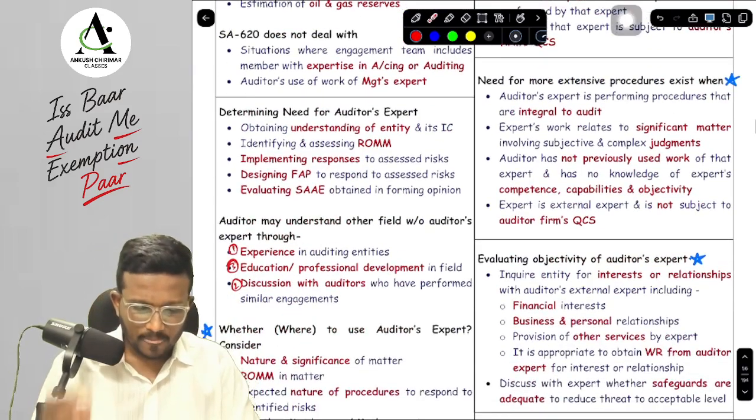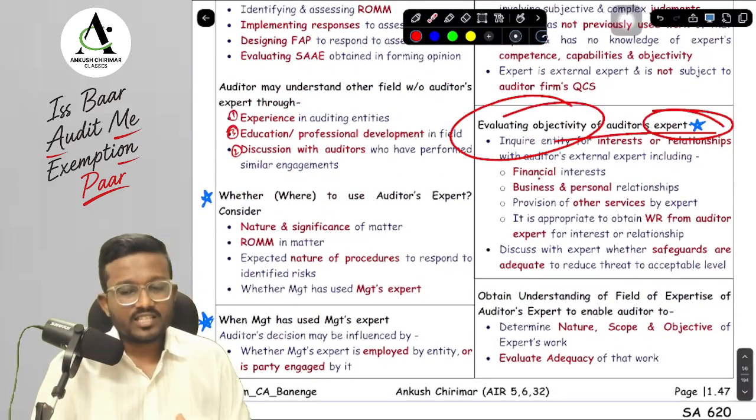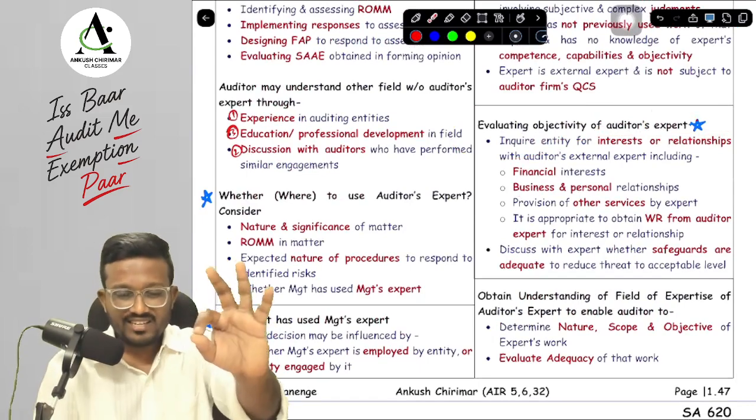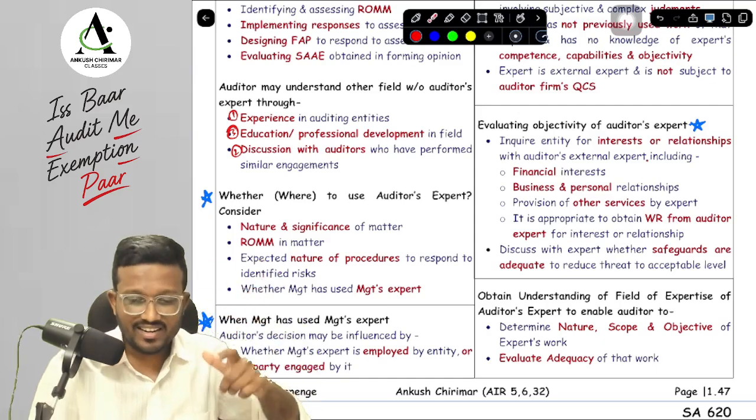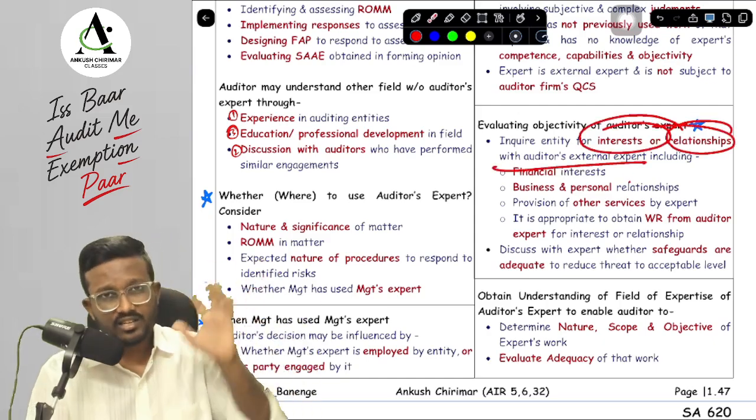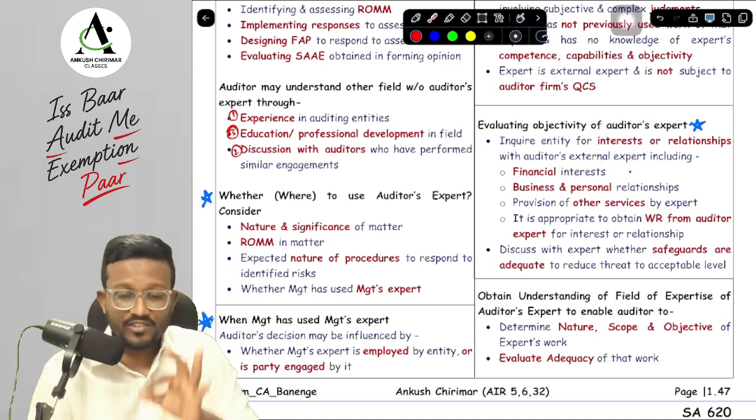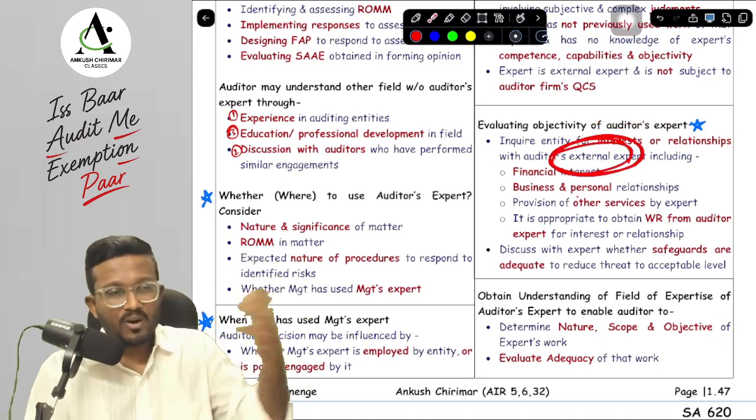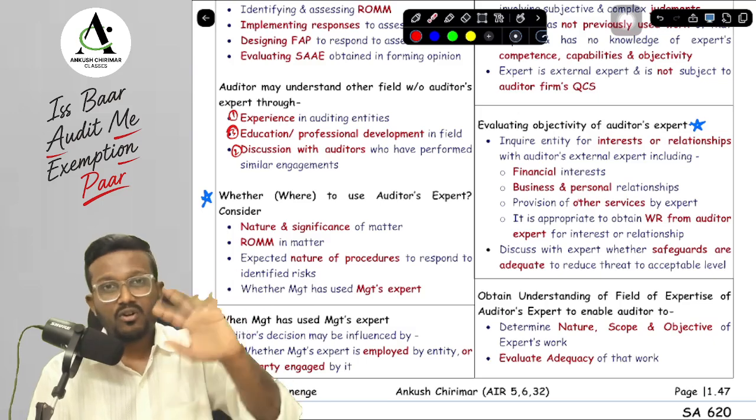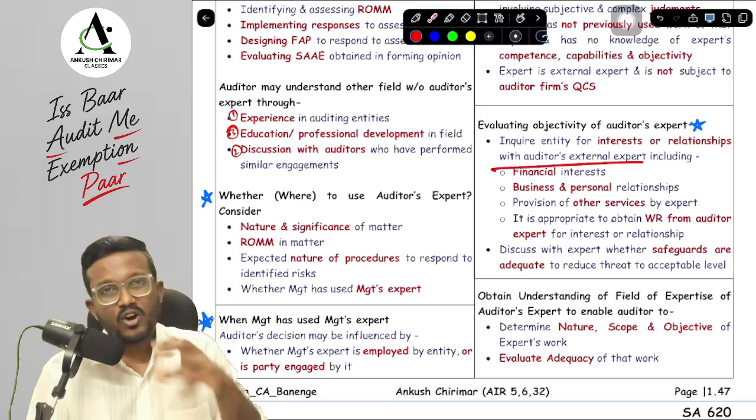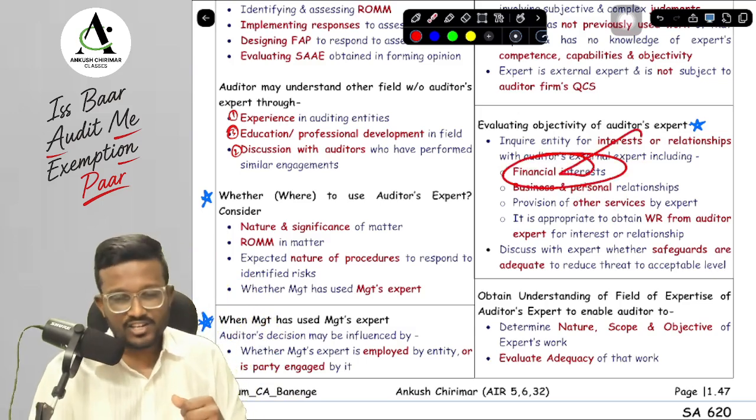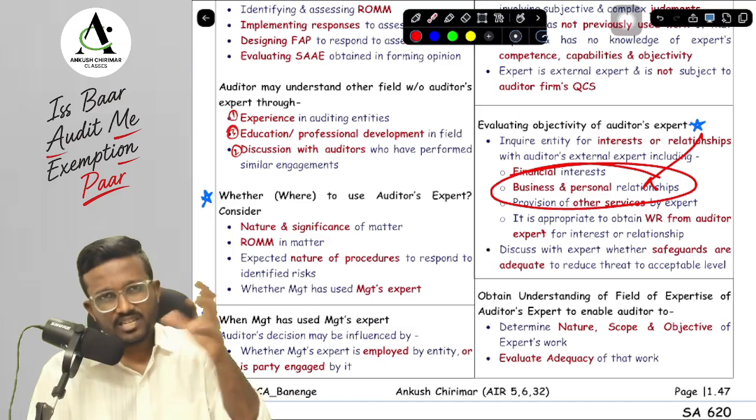Okay, yes sir. Next, when we are evaluating the auditor's expert, the objectivity of the auditor's expert is also important, sir. We need to inquire of the entity, not the auditor's expert, regarding any interest or relationship with the auditor's external expert. And we do this specifically for an external expert, because we know about the objectivity of an internal expert but do not know about the objectivity of an external expert. So we do it for external experts only. Okay, yes sir. In terms of interest, we identify financial interest. In terms of relationship, we identify business and personal relationships.